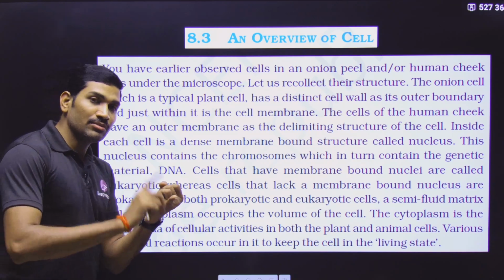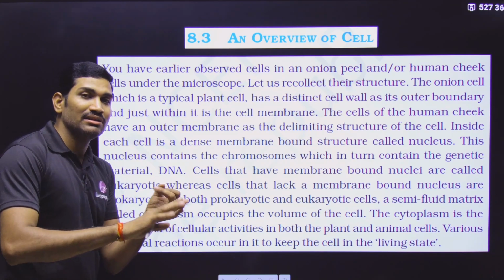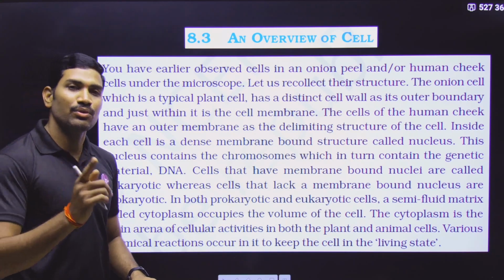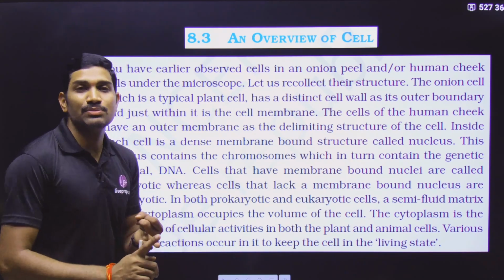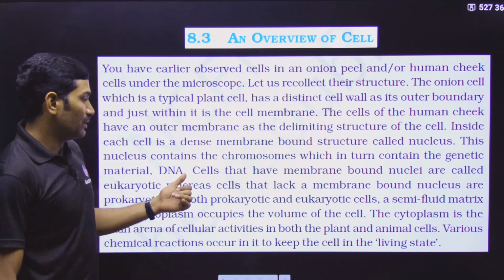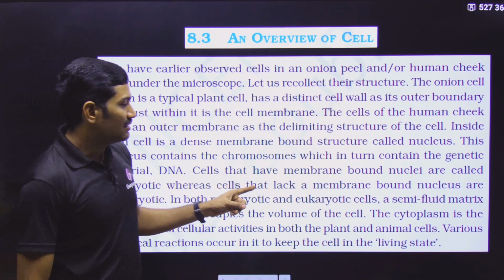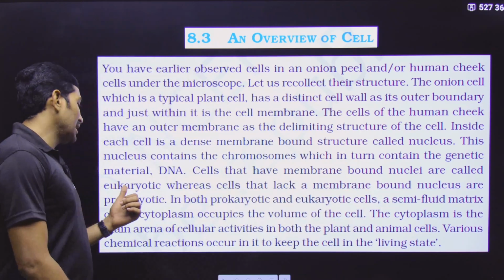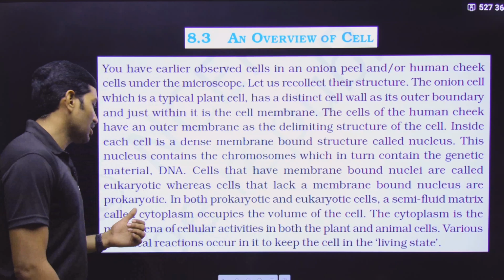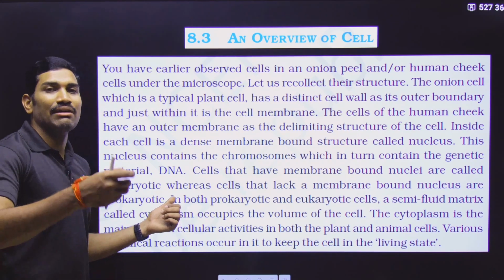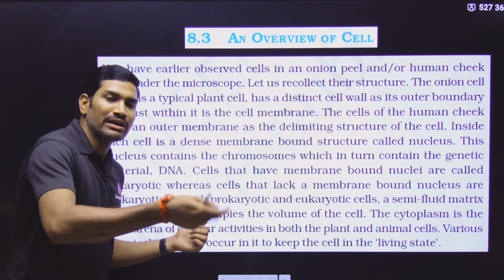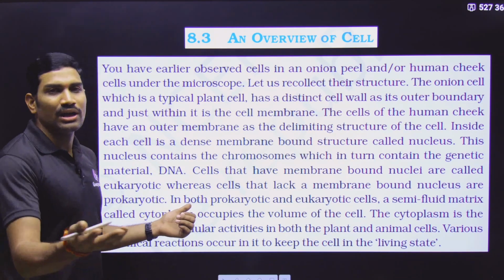But the terms chromosome and nucleus are applicable only for eukaryotes. They are not applicable for prokaryotes. In prokaryotes, nucleus is not there. DNA is present directly. There also it is double stranded DNA, but there it is directly present in the cytoplasm. Please understand the differences. Cells that have membrane bound nuclei are called eukaryotic, whereas cells that lack a membrane bound nucleus are called prokaryotic.